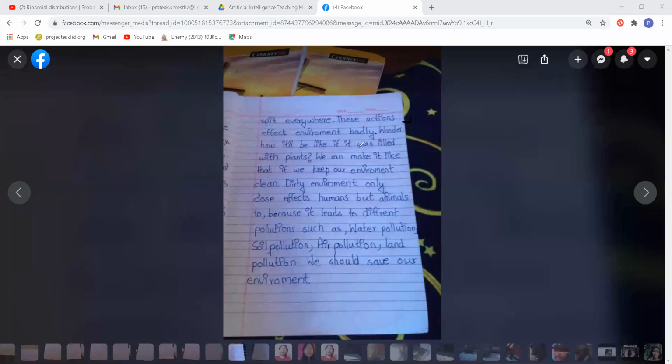Wonder how it will be if it was filled with plants. Now from here, she has stopped talking about what people are doing. So here you will write the fourth paragraph, Kavya. Starting from here, you will have your fourth paragraph, because now you have stopped writing about what people are doing. Now you are wondering something. How will it be like if there are plants?